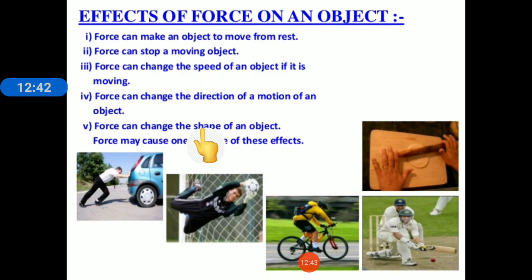Now, these changes can be temporary or permanent. Temporary changes can be said as when you press the sponge with your hand, what happens? Temporarily the shape changes, but when you release the force, again the sponge returns to its original position. So that's a temporary change.